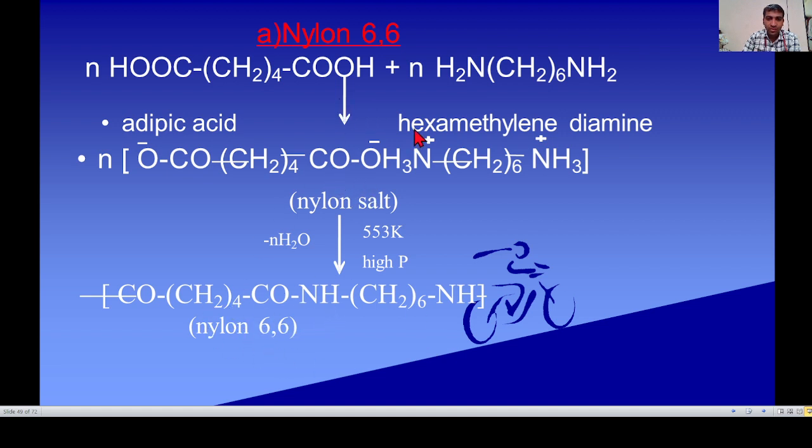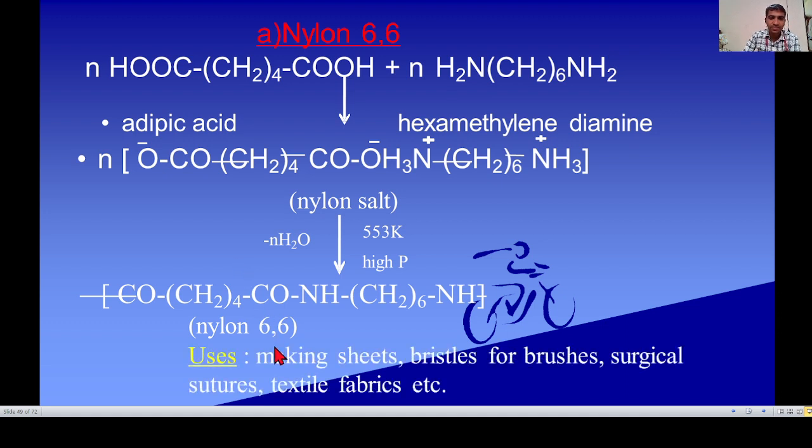OH from acid and H from amine are removed, that is H2O is removed to form this amide linkage.